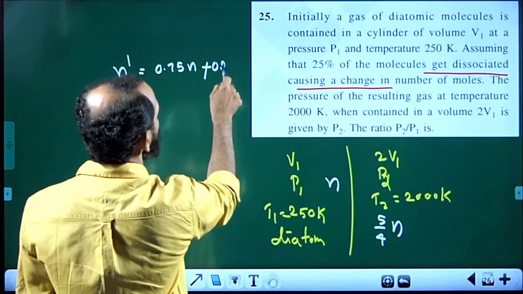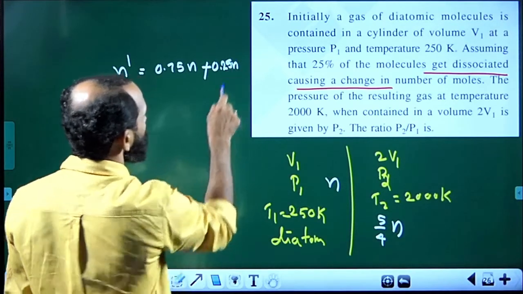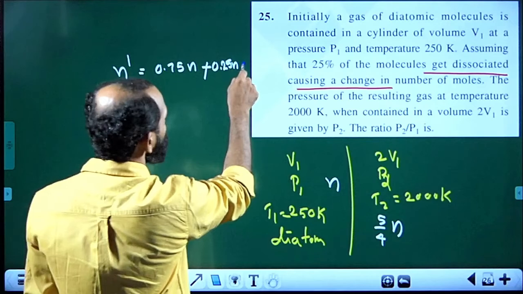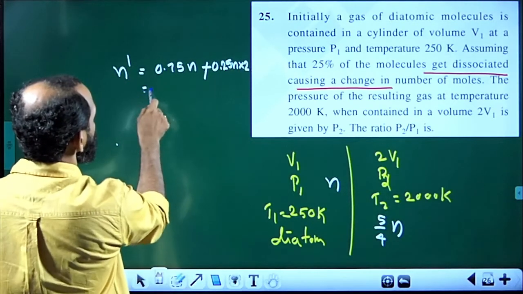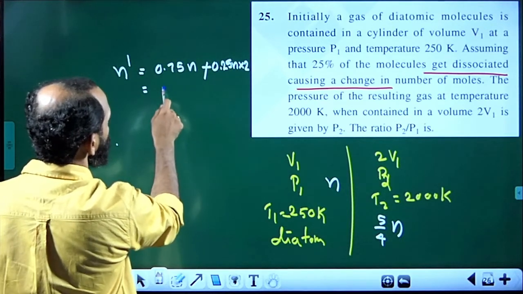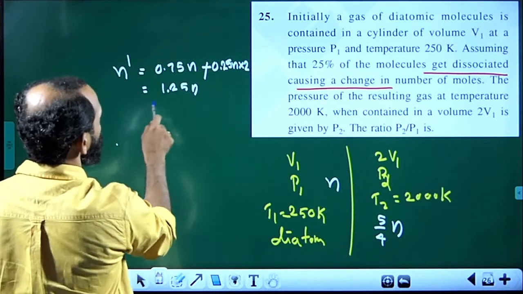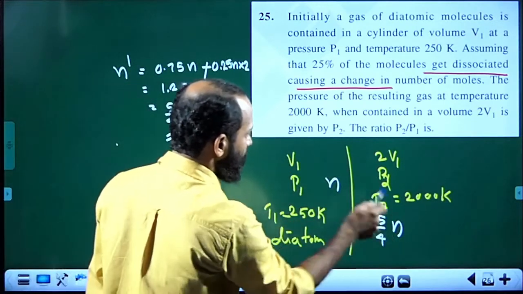Only 0.25, 25% of n is monatomic, but the number of atoms gets doubled, so into 2. That is why it becomes 0.75 plus 0.5, that is 1.25 n, which is equal to 5 by 4 n.